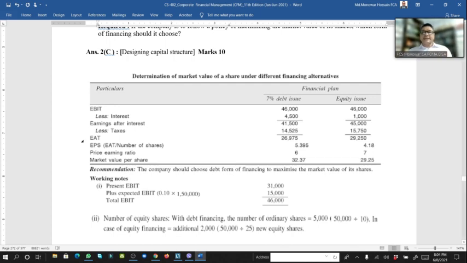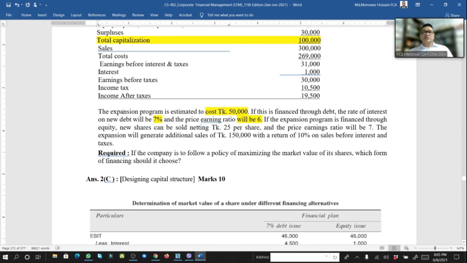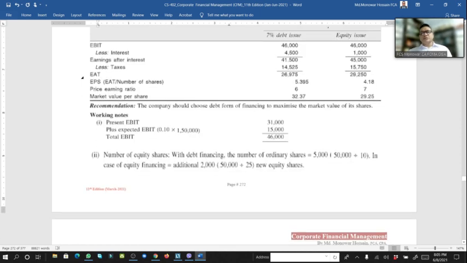Here the answer is that. Financing plan, they have two plans, 7% debt and equity issue. Earning before tax as given in the question, 46,000. Okay, look here, so we have to calculate this one first. That's why we do the working note.